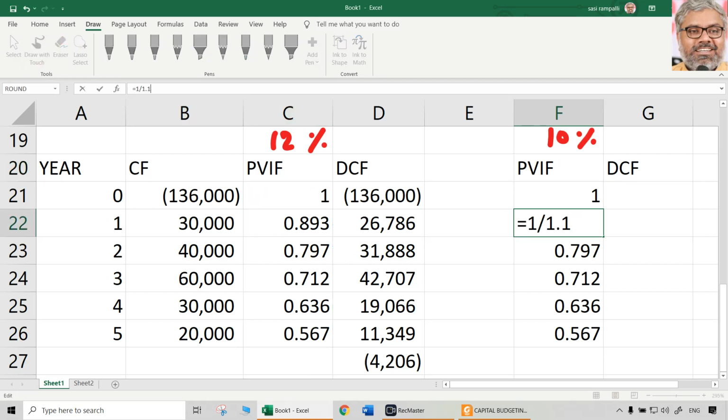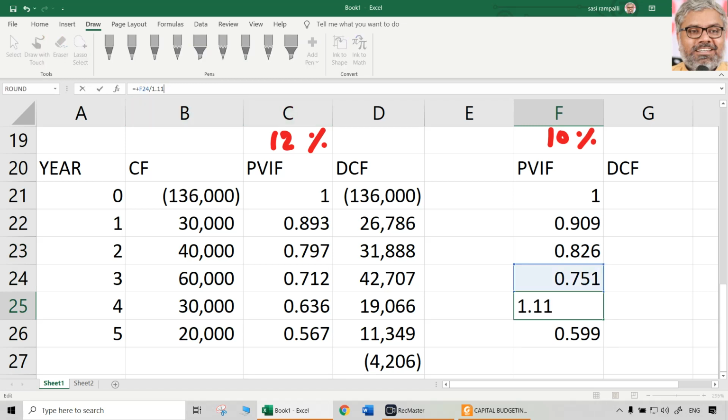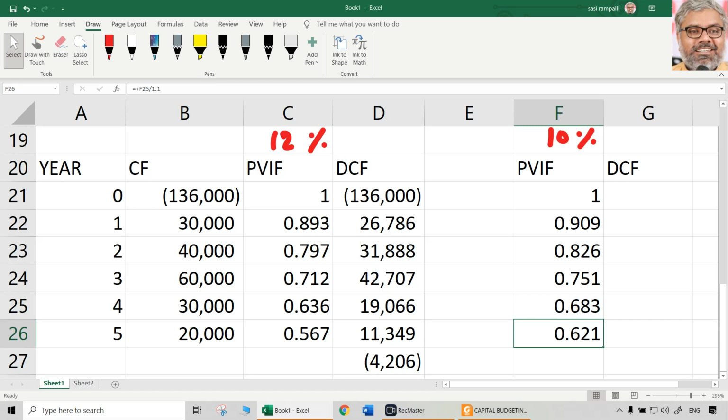So instead of 1.12, it is just 1.1. Same with the next one also. That divided by 1.1. 1.10 is nothing but 1.1. So recalculate them. 0.909, 0.826, 0.751, 0.683 and 0.621 are the PVIFs.